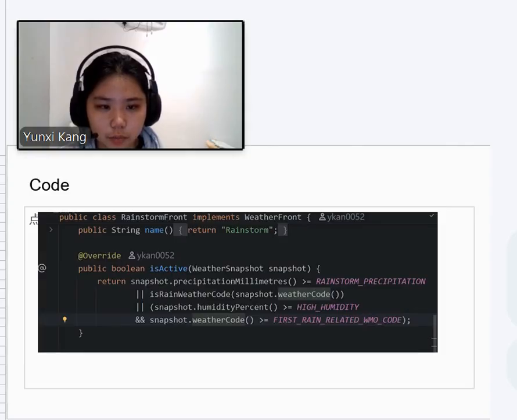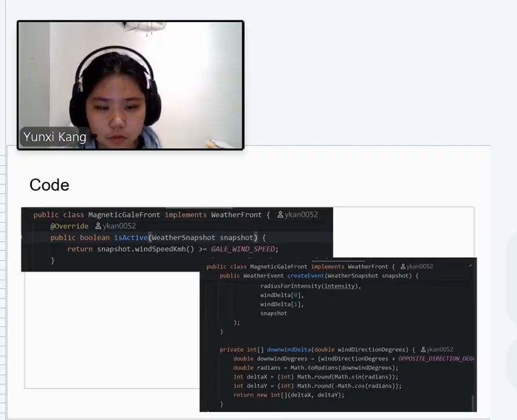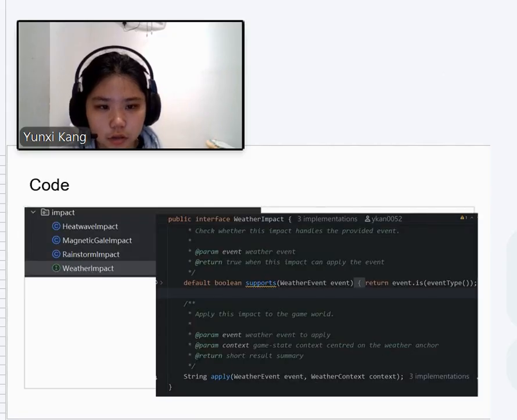RainstormFront activates from precipitation, humidity, or rain-related weather codes. MagneticGaleFront activates from strong wind and calculates the downwind direction. The second abstraction is WeatherImpact. It applies the weather events to the game world.